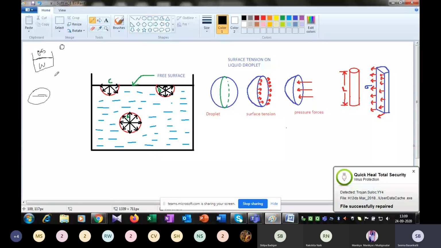Apart from that, the other example is two immiscible liquids. I mean to say, at the bottom of the glass, the water is filled. Above that, there may be another liquid which is filled. So in between these two fluids, a layer is formed in between these two liquids.